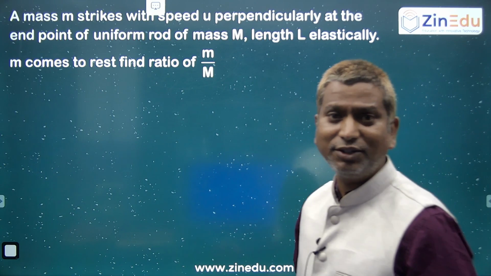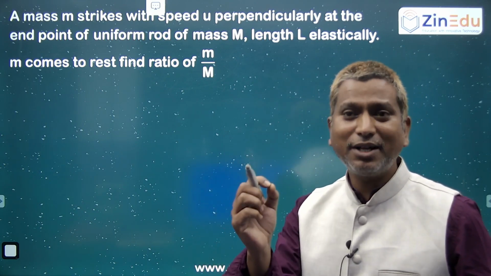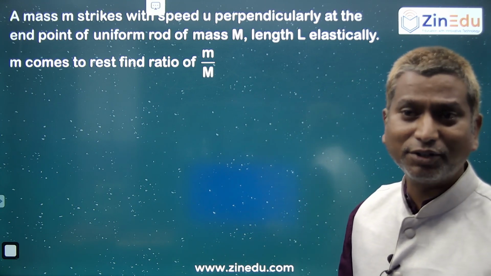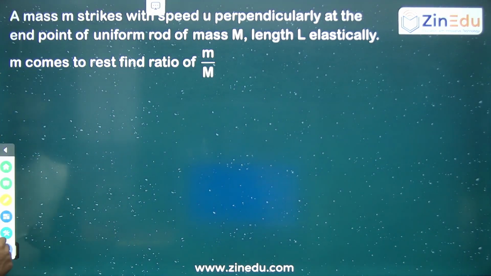So you know that this question is on rotational dynamics. Collision of point masses with rigid bodies. So how are the point masses colliding with the rigid bodies? What are the laws that you are going to use here?